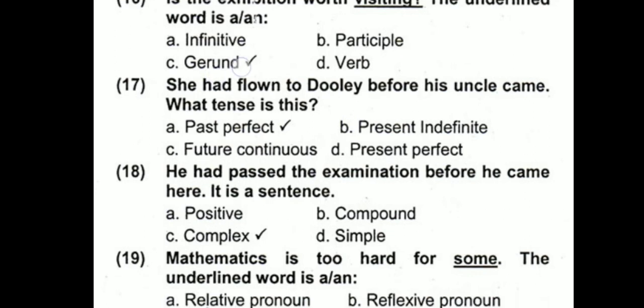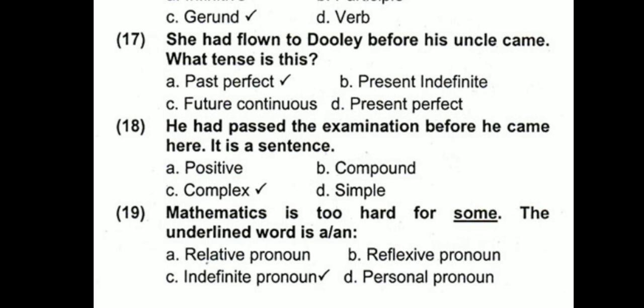She had flown to Dooley before his uncle came. What tense is this? Had. Whenever had is used, this is past perfect tense. Whenever has or have is used, this is present perfect tense. So this is past perfect because had is used in past perfect. Had been would make it past perfect continuous. Alright, if it were simple second form, it would be past indefinite.